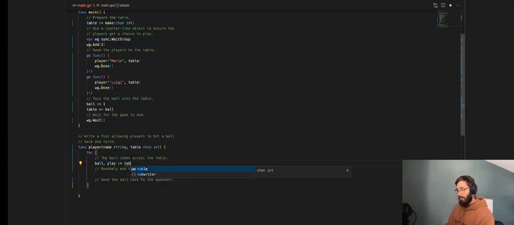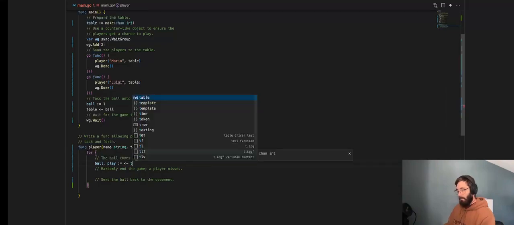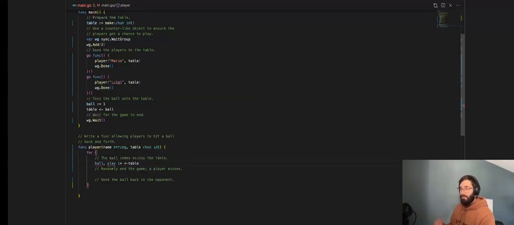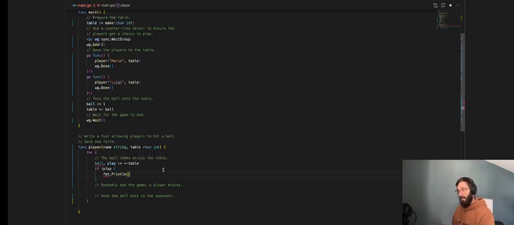Channels actually return 2 values, and we want to receive the second value, play there, which is whether or not the channel is closed. So I'm going to say if not play, so if we're no longer in play, i.e. the channel is closed, we're going to say that the player won. Because down here we'll have the player miss, which means the next time this gets called, that's the winning player.